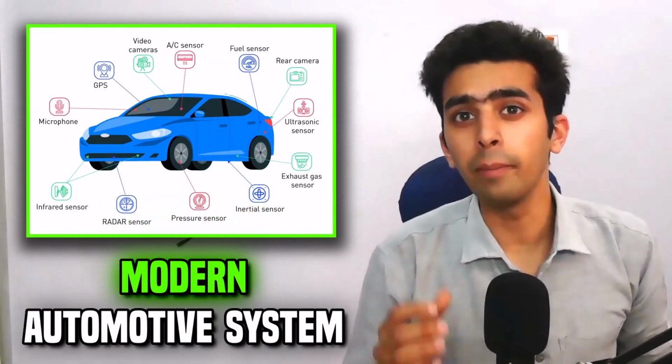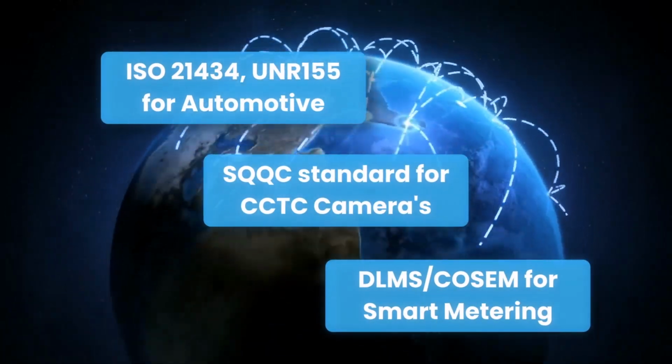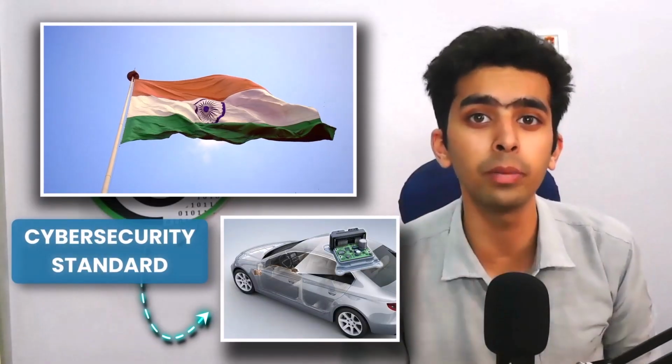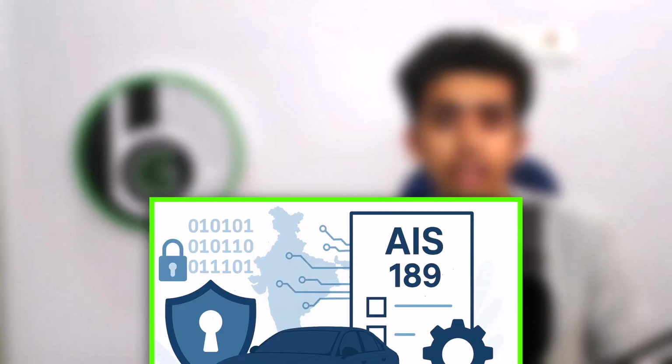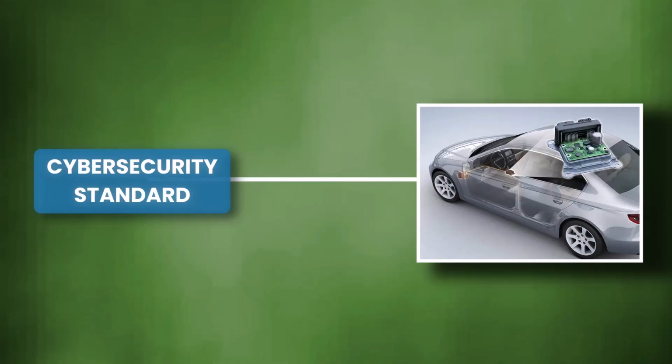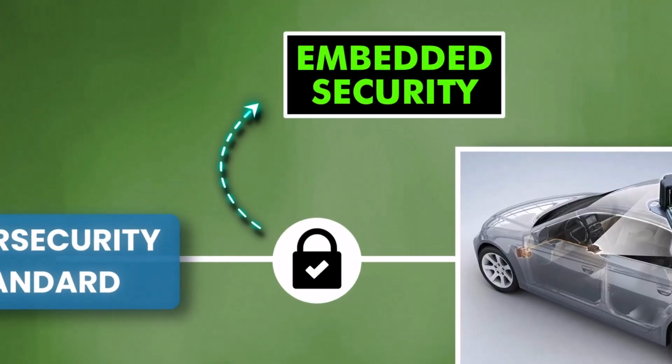In modern automotive systems, embedded security technology is paramount to ensure the safety and the integrity of the electronic control unit. Not only this, but many global-level cybersecurity standards, and even the government of India, are mandating that cybersecurity standards be implemented in our automotive electronic control units. Some examples are ISO 21434 and AIS 189 by the government of India. And for all these standards to be implemented in automotive electronic control units, there is a need for embedded security technology.